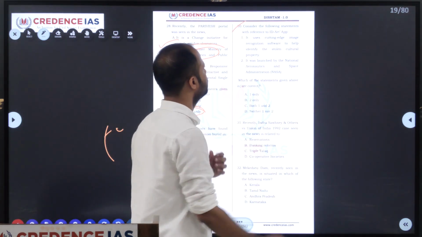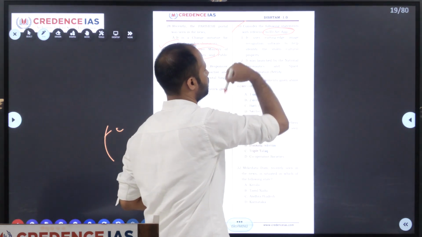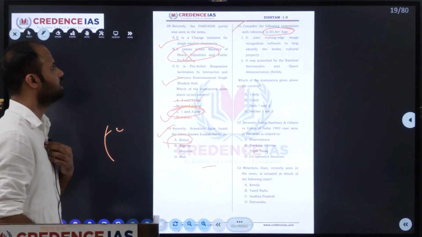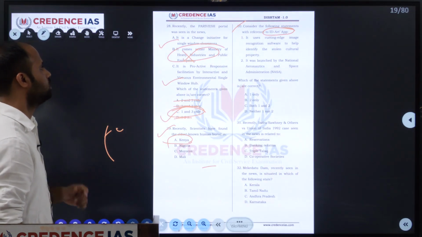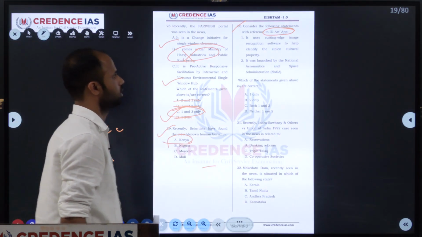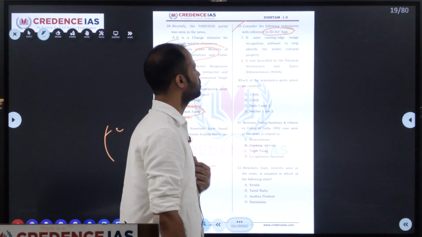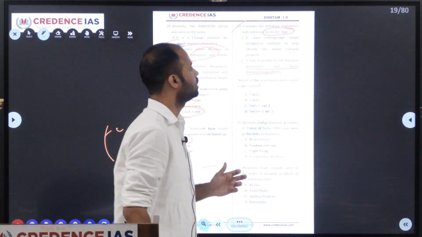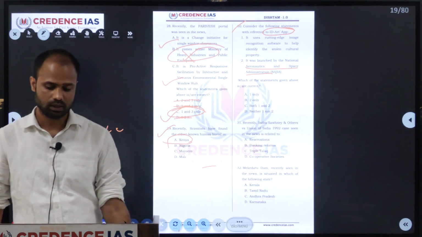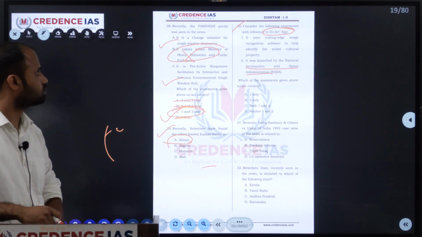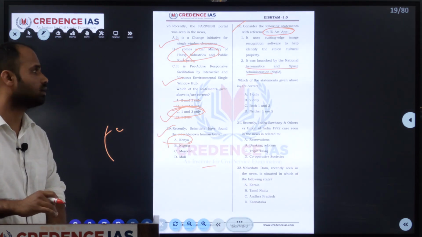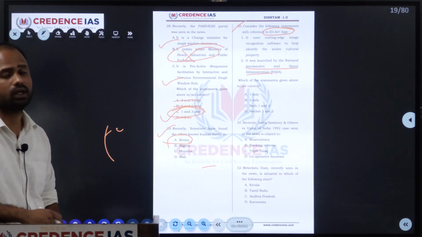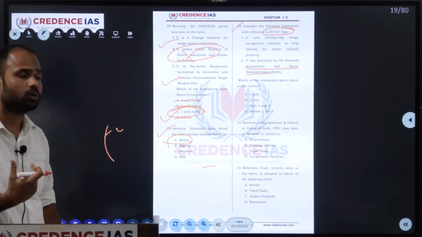Consider the following statements with reference to the ID Art app. They have given two statements. First statement: it uses cutting-edge image recognition software to help identify stolen cultural property. Second, it was launched by NASA, National Aeronautics and Space Administration. First, we will see what is the ID Art app. This ID Art uses cutting-edge image recognition software to help identify stolen cultural property.